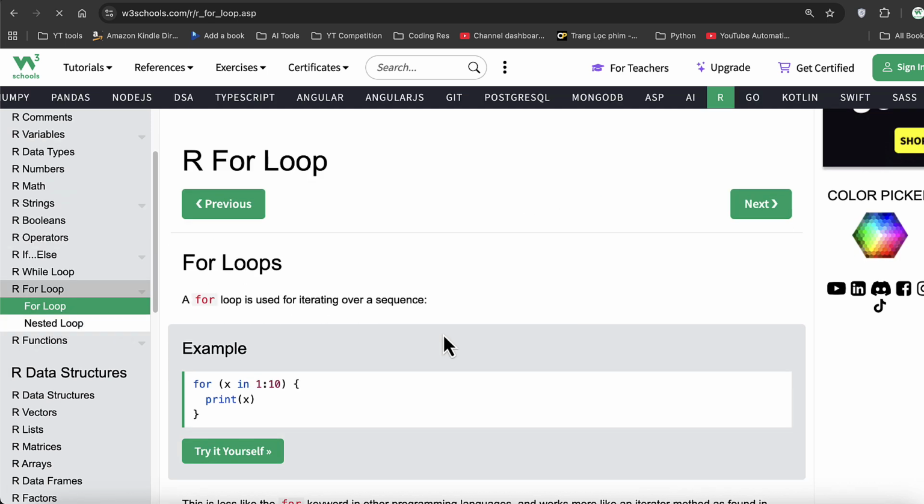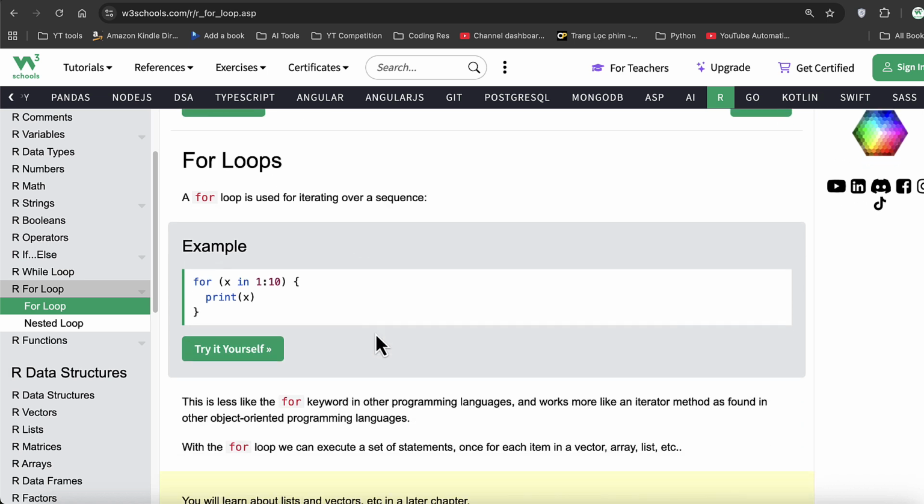Let's talk more about for loops. So for loops also work similar to the while loop, in that they execute a certain block of code again and again and again. However, there is a difference in syntax and how we write the condition statement. A for loop is used for iterating over a sequence. That's the primary purpose of a for loop in our programming language.